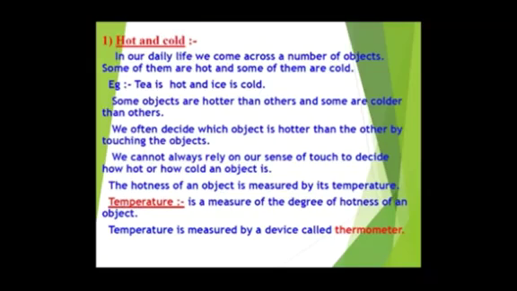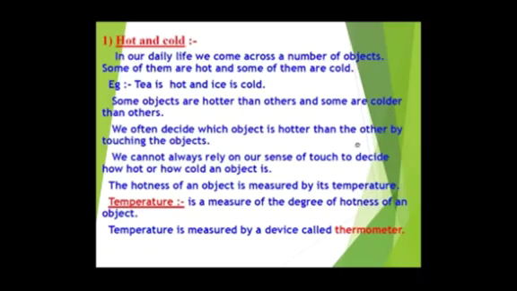And the objects which have low content of heat are termed cold objects. The examples can be ice, snow, the moon, even the ice cream which we take during the summers. In our daily life we come across a number of objects. Some of them are hot and some of them are cold. Some objects are hotter than others and some are colder than others.